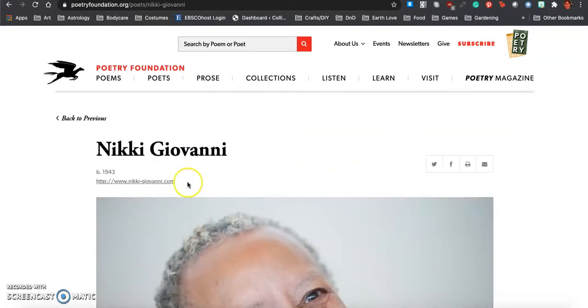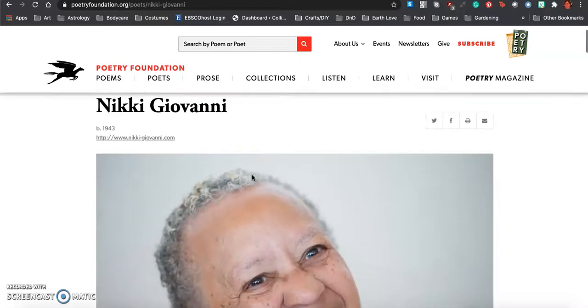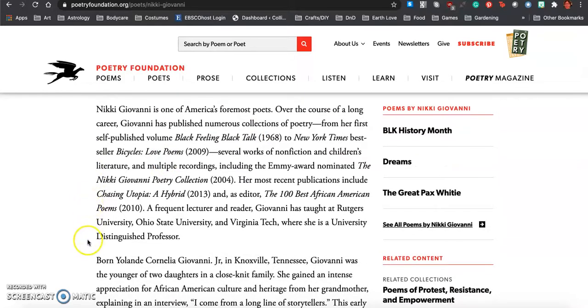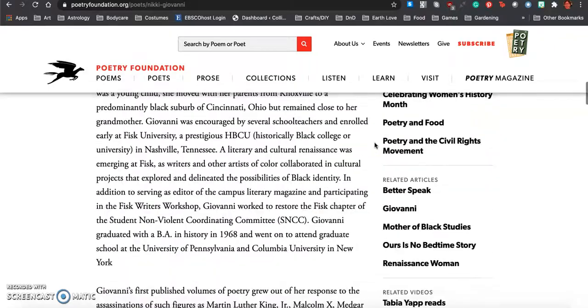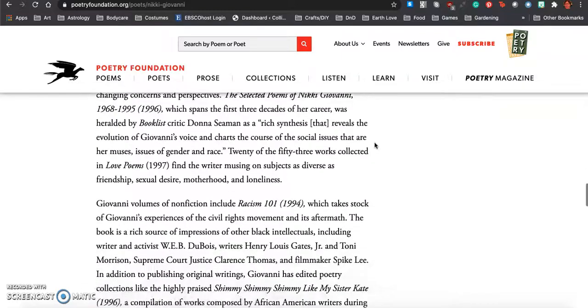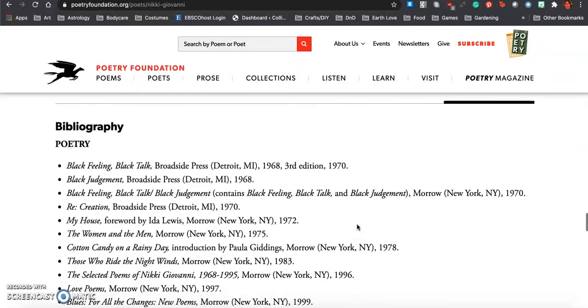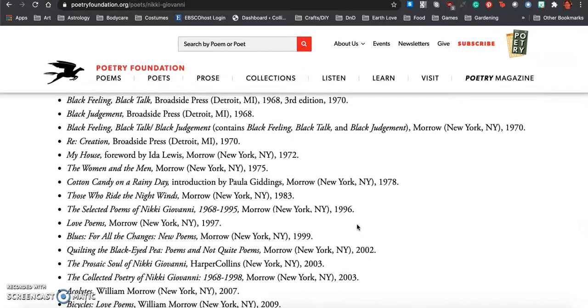You're going to notice at the top here that there is a link to the poet's website. So this might be useful if you want to dig a little deeper into her work and her life. Scrolling down, we're going to see a biography of the poet, and to the right here, some quick links of other poems and related content. If we scroll all the way down, we are going to see a more comprehensive list of poems by Nikki Giovanni, some prose, some other related content, and a big bibliography of everything she's ever written. Note that all of this work is not going to be available on the Poetry Foundation website.